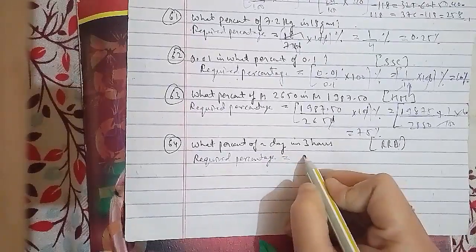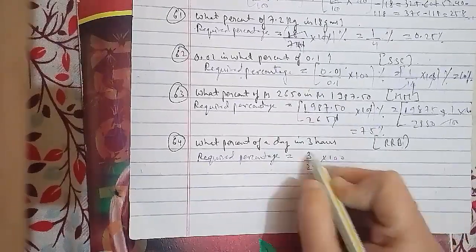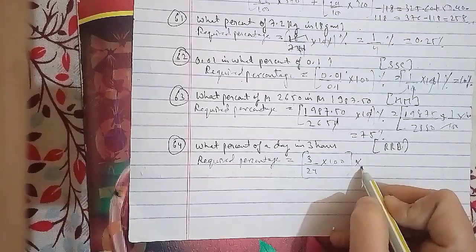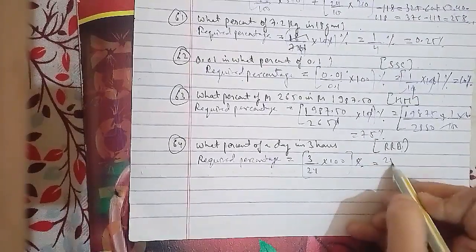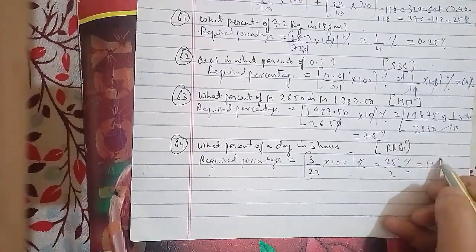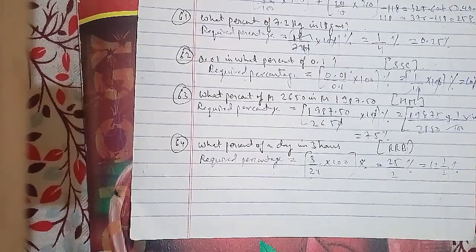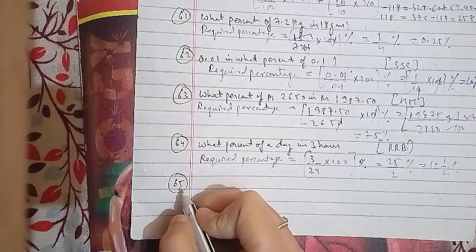Required percentage equals 3 upon 24 into 100%, which equals 25 upon 2%, that is 12 1 by 2%. That will be the right answer for this question. Now we'll talk about another question, and hopefully it will be the last question of the session.